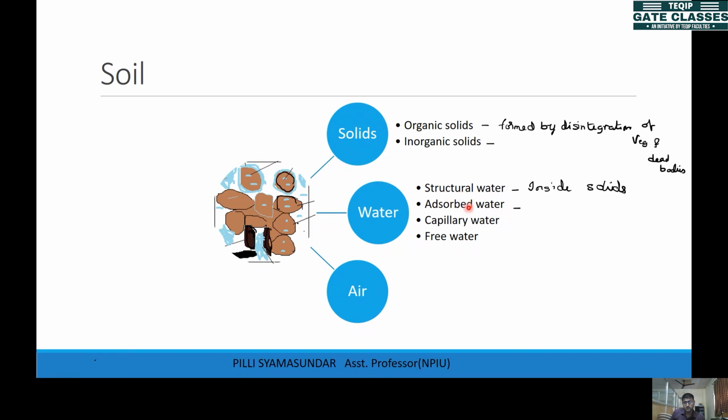Why this adsorption? Because of the negative charge on the soil particle, as we told in the previous class. The soil has some negative charge, so it will attract the positive ions in the water. That's why this adsorbed water sticks to it. This adsorbed water is generally more in clay soils, and lesser in granular soils. If the particle size is smaller, then the adsorbed water content will be more. So this is the water on the surface, water stuck to the surface of the clay particle.